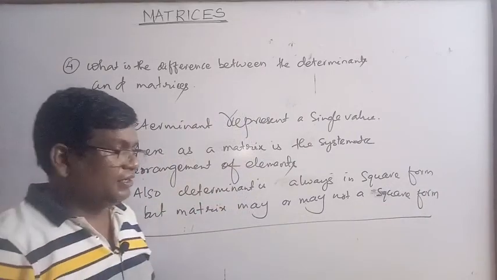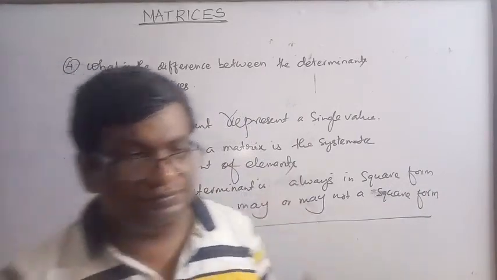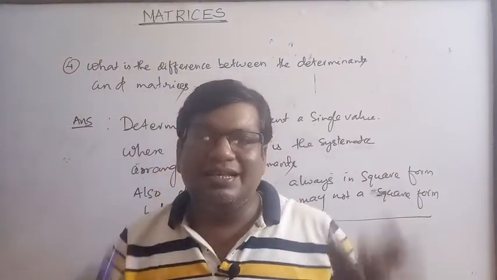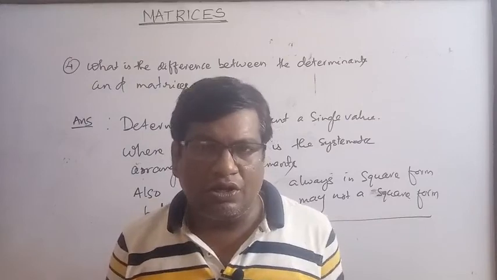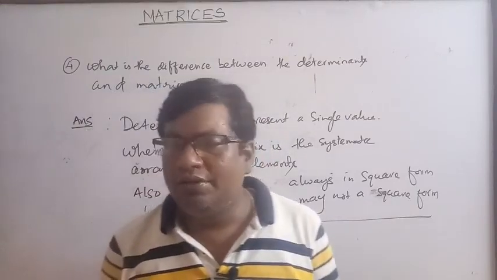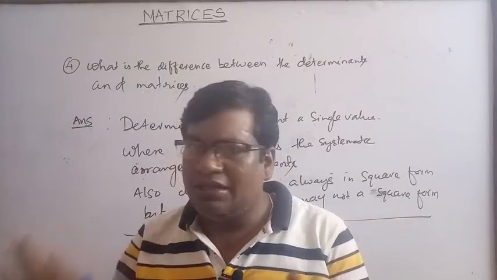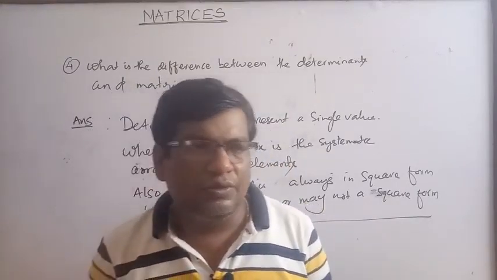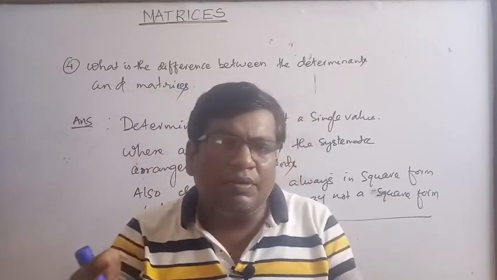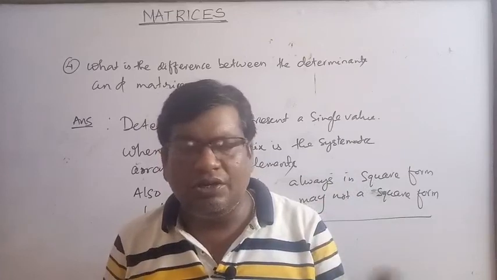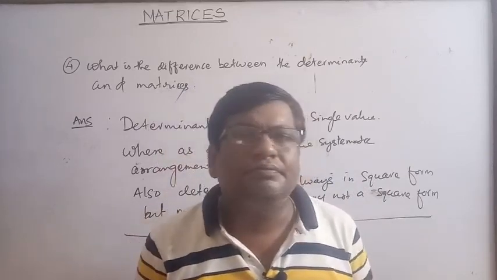Okay, now these are the fundamental concepts of matrix. What is a matrix? What is the order of the matrix? And what is the general element of the matrix? What are the differences between determinant and matrices? Okay, what do you mean by order of the matrix? The number of rows multiplied by the number of columns is called the order of the matrix.